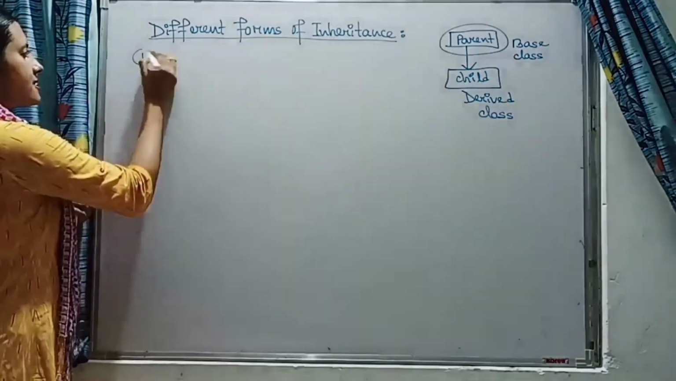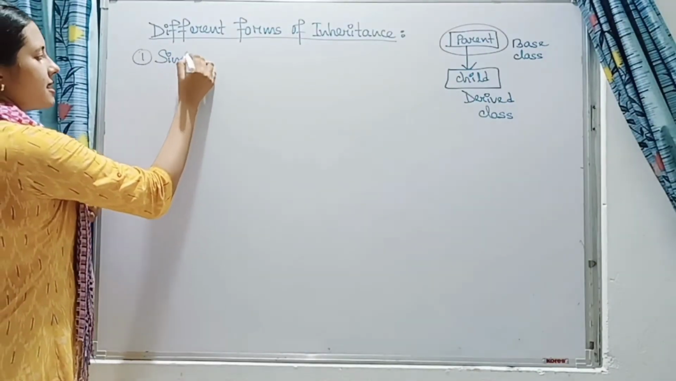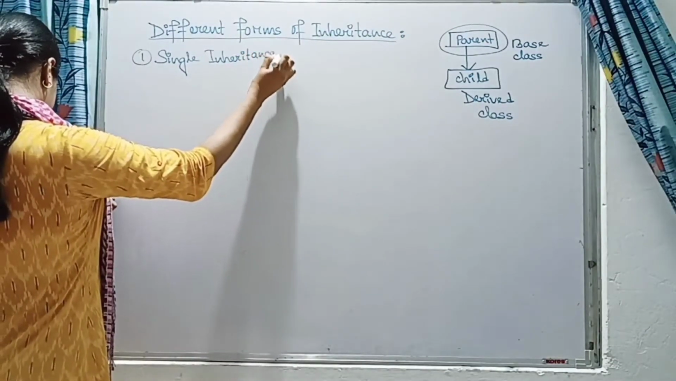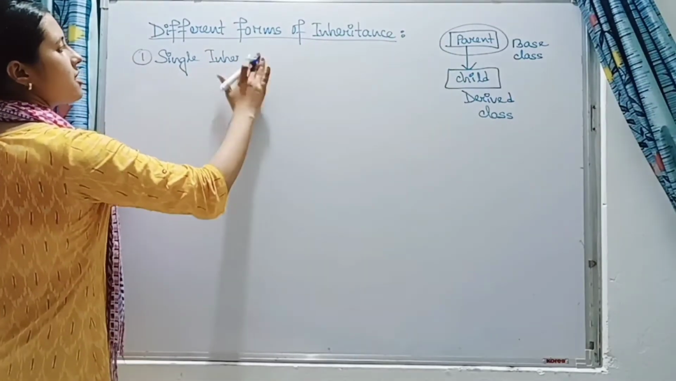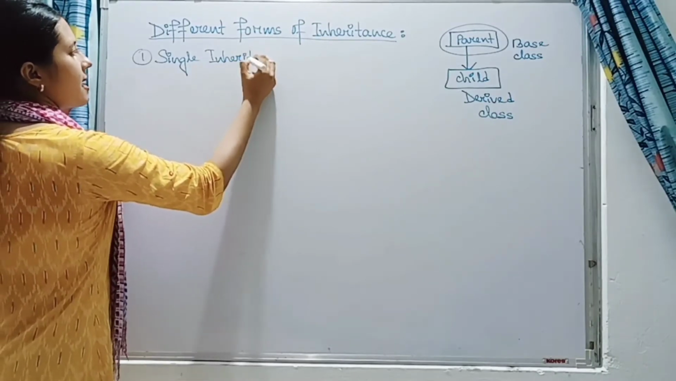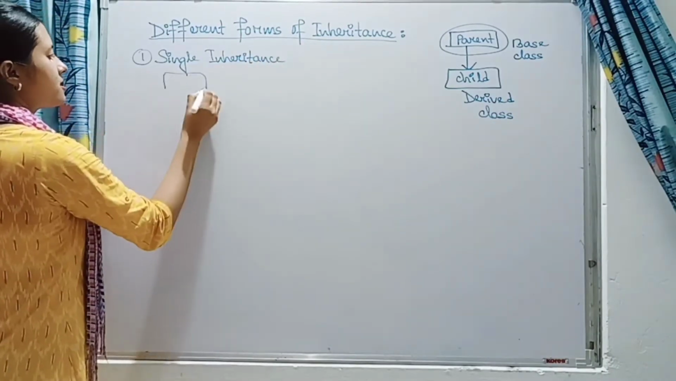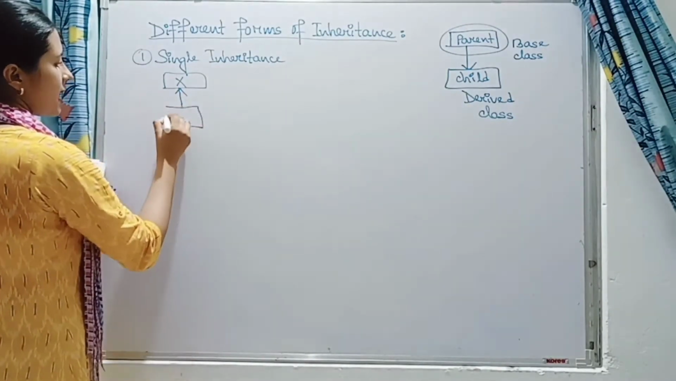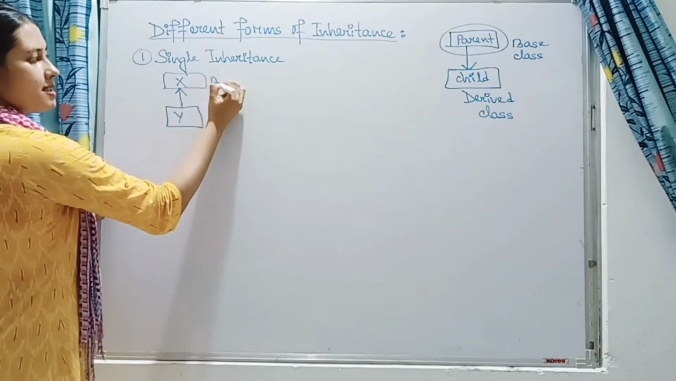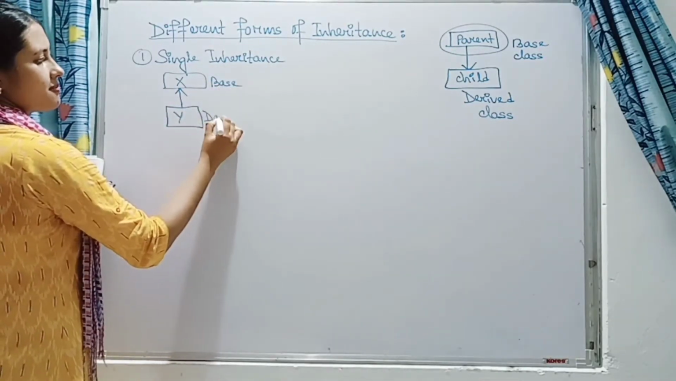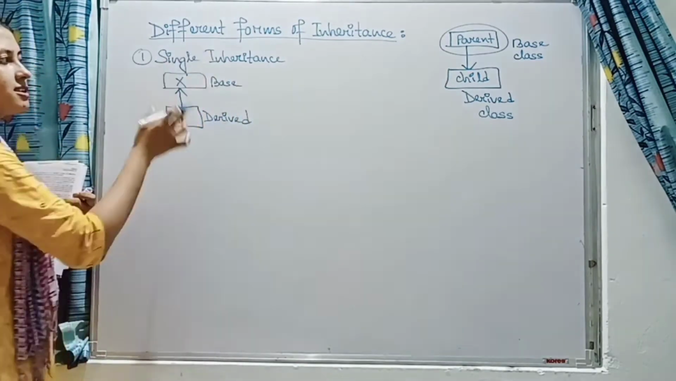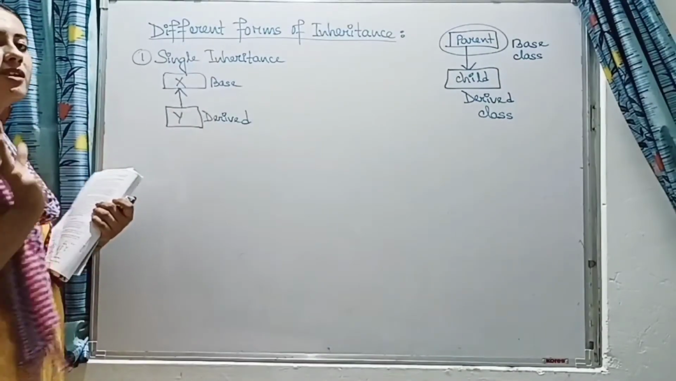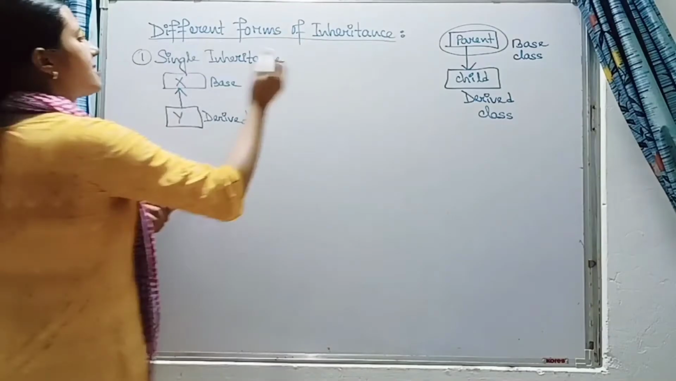So first, single inheritance. What happens in single inheritance? Single inheritance means there will be only one base class and only one derived class. Suppose this X is a base class and this Y is a derived class. So single inheritance means what? One base class will be there and one derived class will be there. The derived class is derived from the base class. Simple meaning. Okay, this is single inheritance.